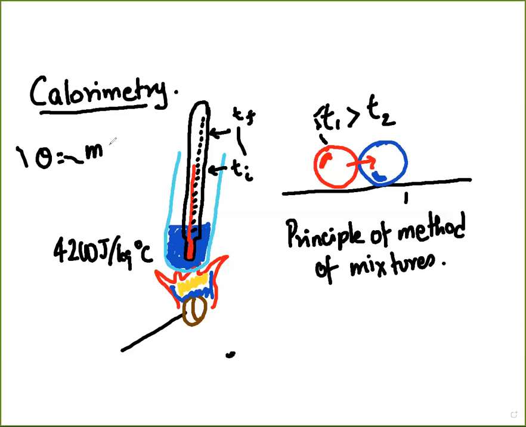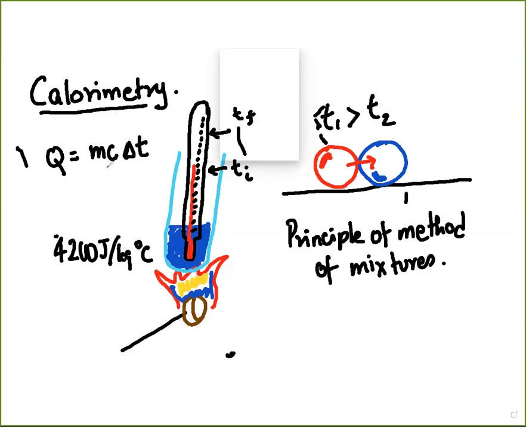If you use the equation Q equals mc delta T, where the amount of energy that is provided is equal to the mass of the substance multiplied by the specific heat capacity of the substance multiplied by the change in temperature.